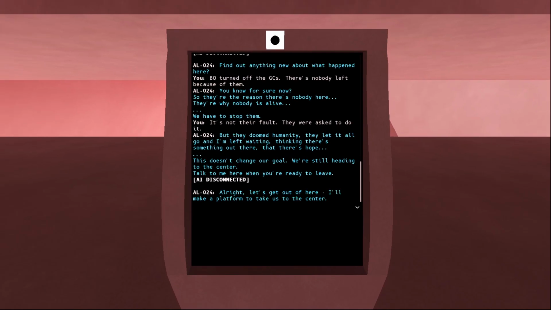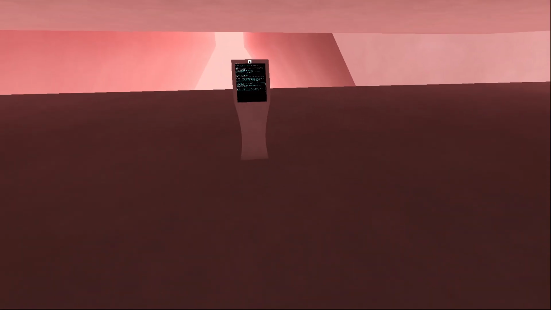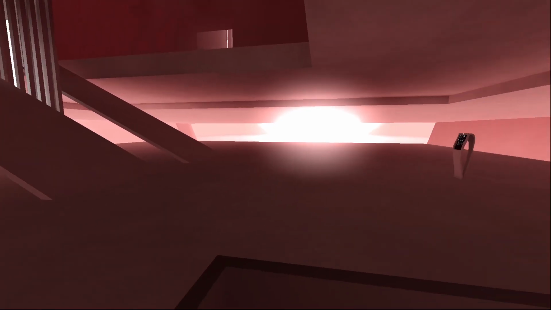Alright, let's get out of here. I'll make a platform to take us to the center. Oh. Ooh. Fancy. We're going to the center. We're going away from the prototype. Goodbye, prototype. We're going to the big one now.